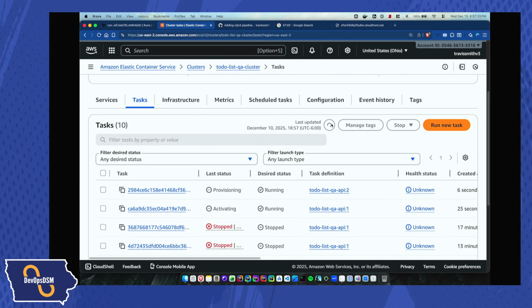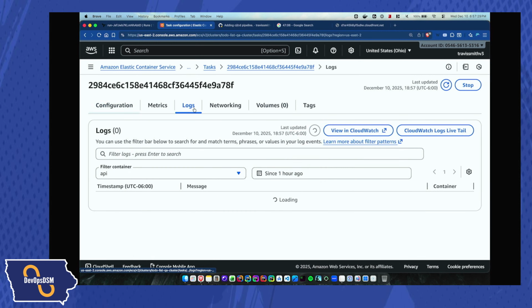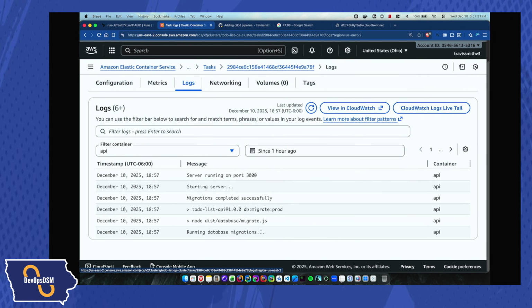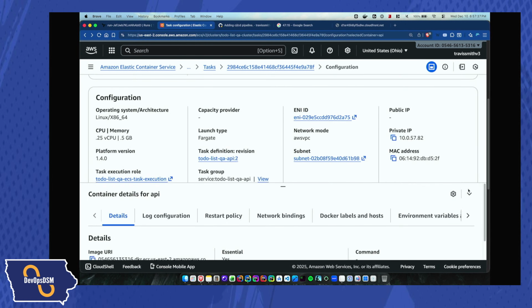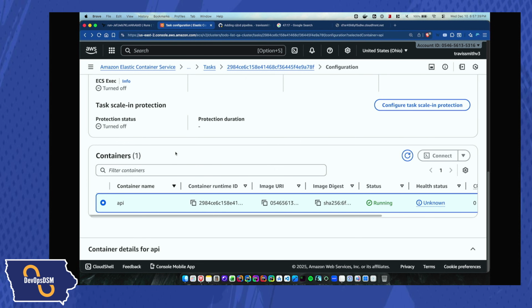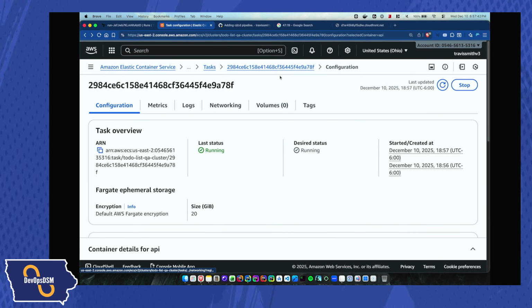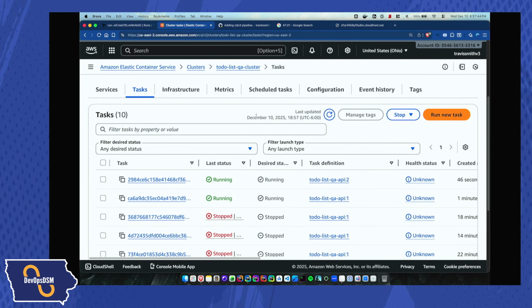So go ahead and refresh this. All right, so it is running. We're going to look at the logs here, and we can see that it is running. It ran the migration, server is started. It's actually better than I expected. I was expecting it to probably fail, but let's go back to that task, and let's make sure it actually gets healthy.